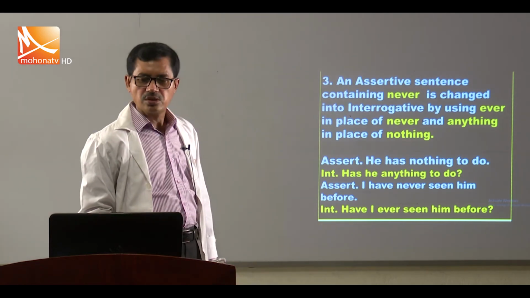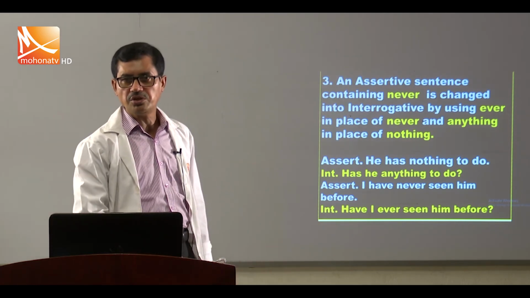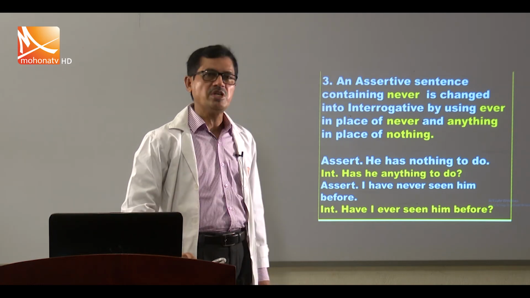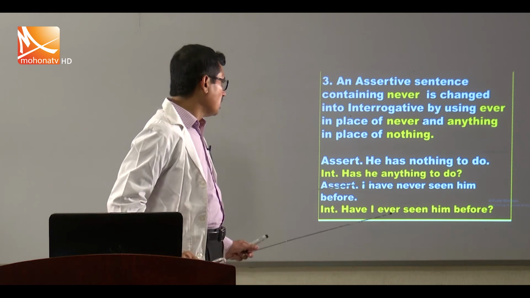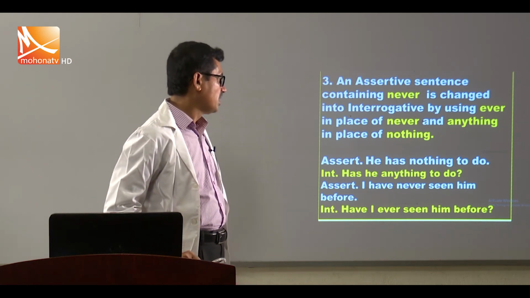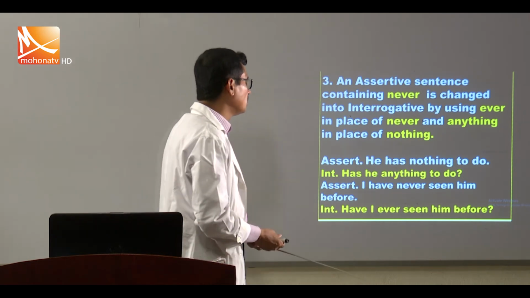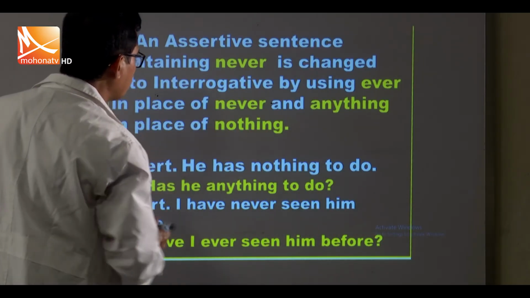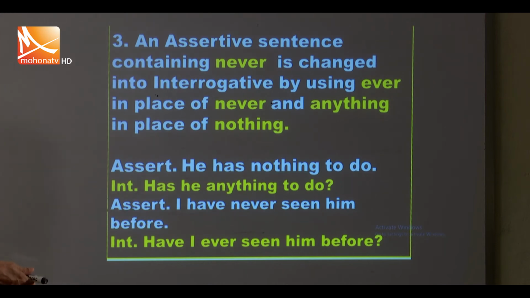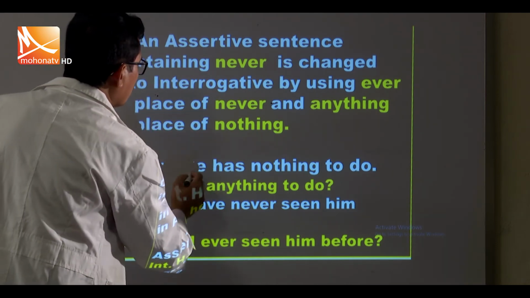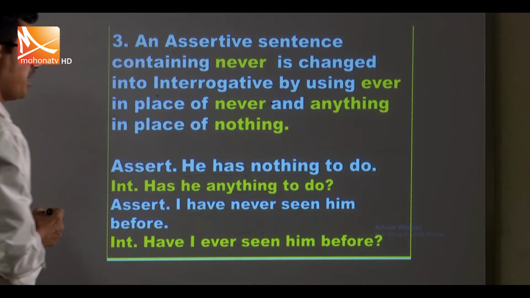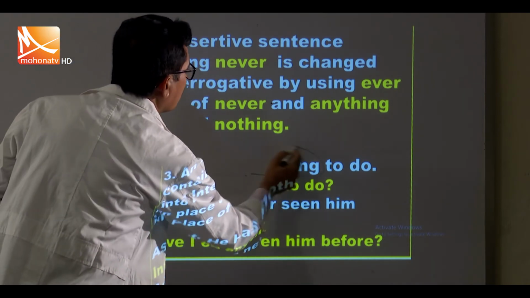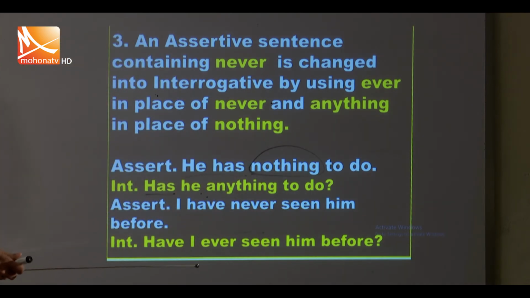Next, an assertive sentence containing never is changed into interrogative by using ever in place of never and anything in place of nothing. Example: he has nothing to do. Has he anything to do? We use anything instead of nothing. He has nothing to do. Has he? We replace he and has, placing has before he. We use anything instead of nothing.